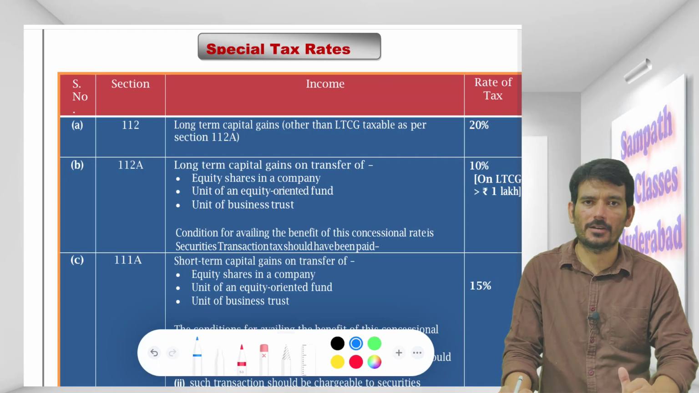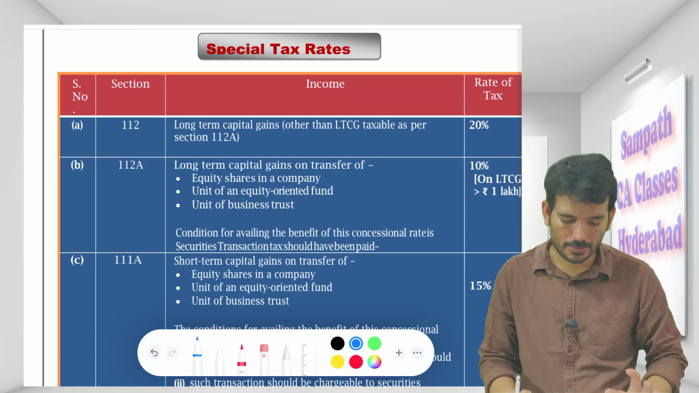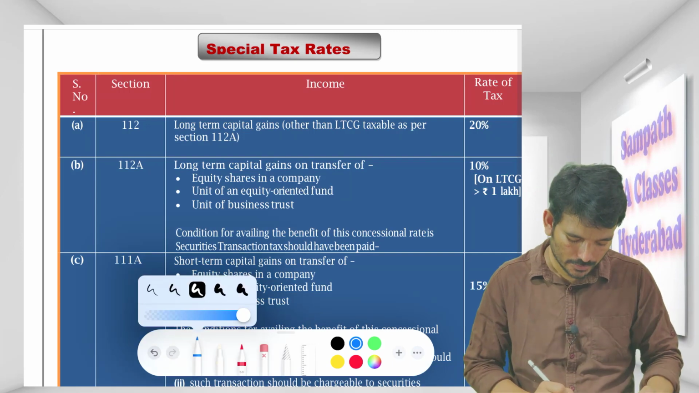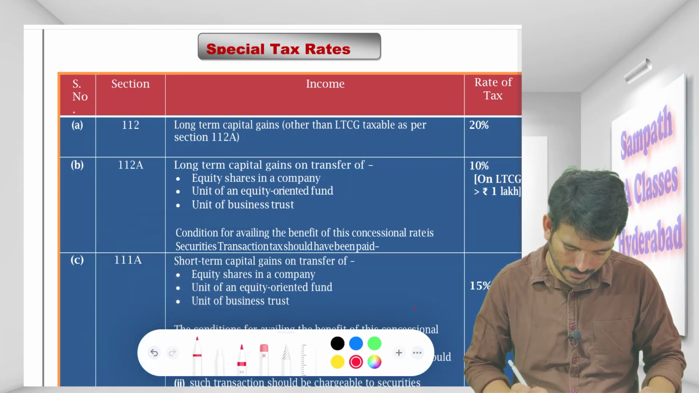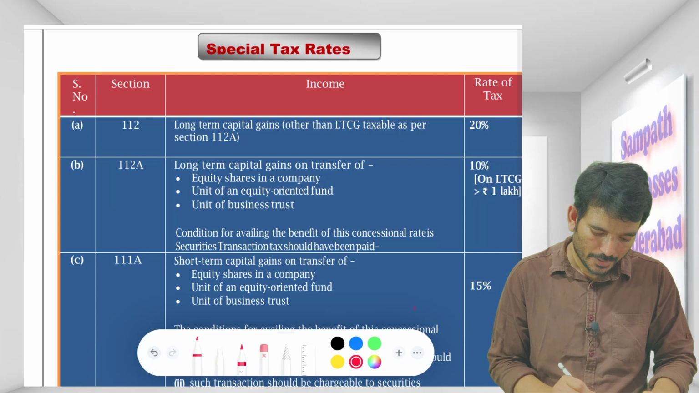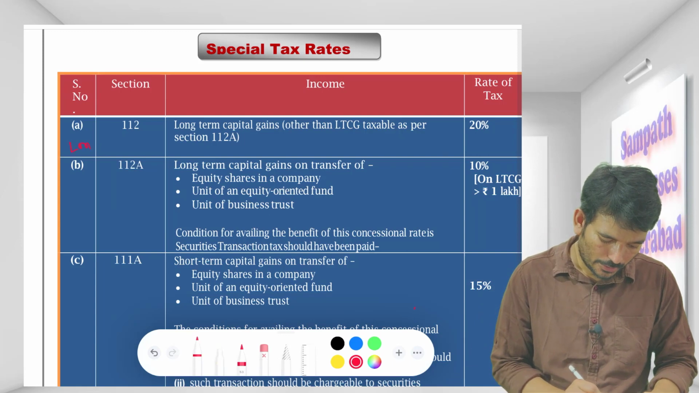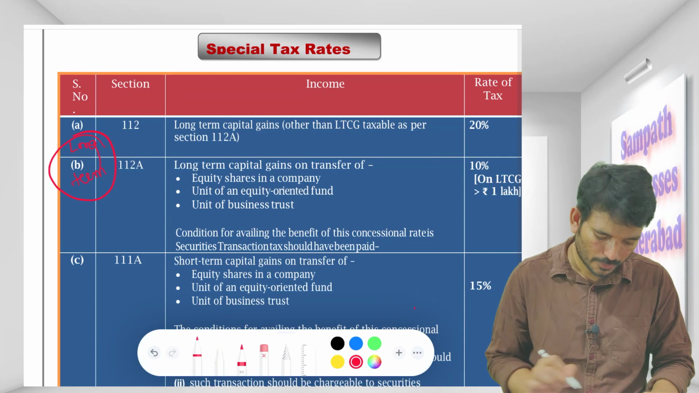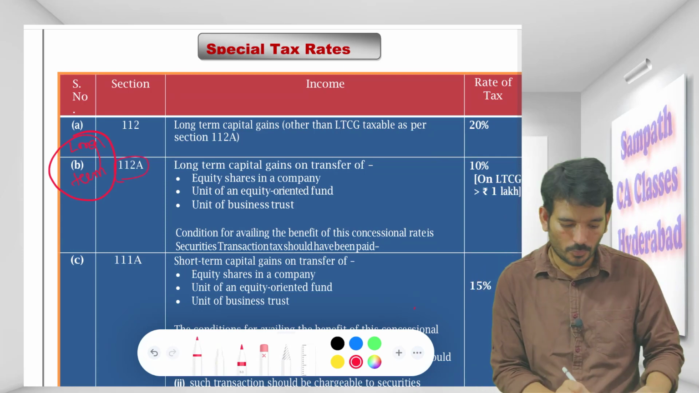And we have some special rates also. Keep focus on the special rates, it will be useful for your capital gain. Okay, so special rates, they have bifurcated something like this. These are all long term, 112 family for long term.